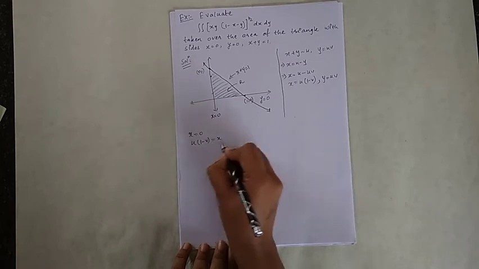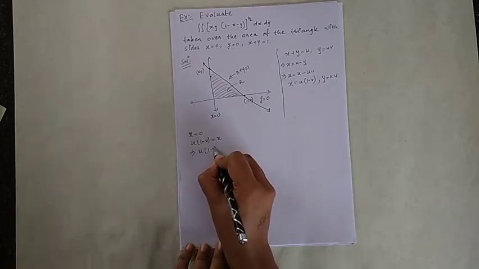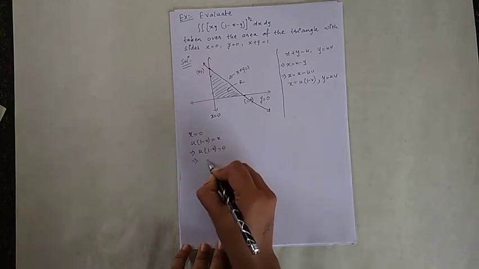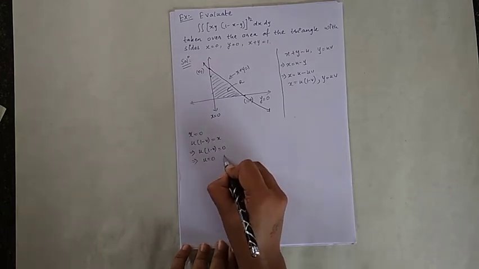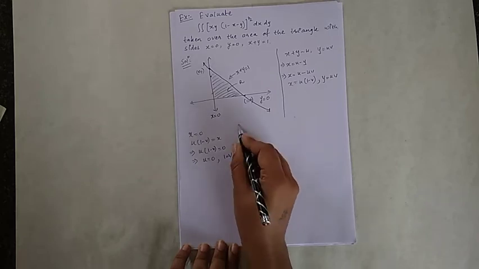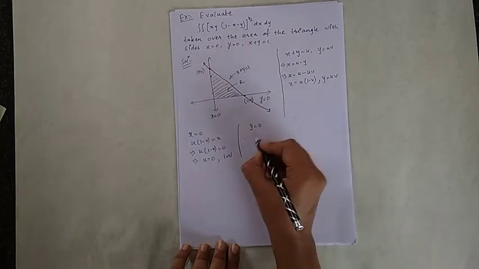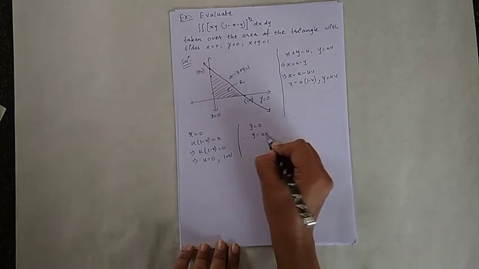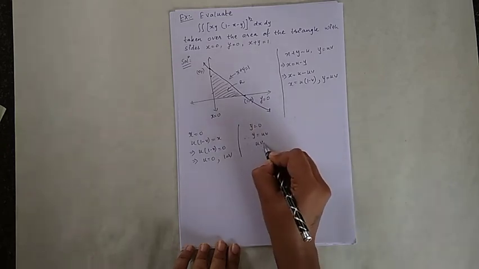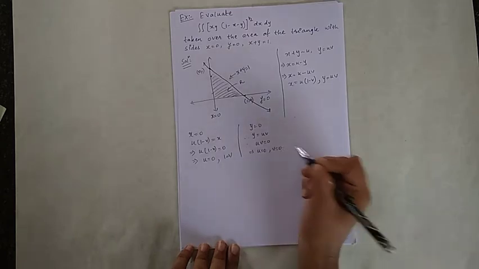For the limits, we have x is equal to 0, so u into (1 minus v) is equal to x. Put x is equal to 0, it will imply u into (1 minus v) is equal to 0, which implies that u is equal to 0 and 1 minus v is equal to 0, that is v is equal to 1. Next I have the y is equal to 0 line. For that y is equal to uv, therefore uv is equal to 0, and it will imply u is equal to 0, v is equal to 0.